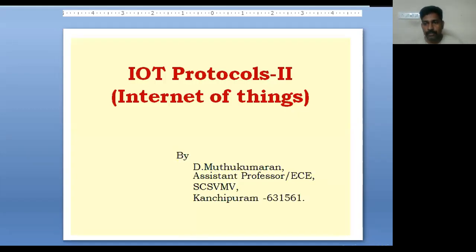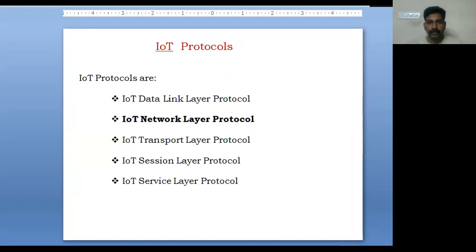So IoT protocols are two. In IoT protocols one, we had discussed about the data link layer protocols. In IoT protocols two, we'll discuss about network layer protocols. So generally we know that in IoT protocols we have IoT data link layer protocols, IoT network layer protocol, then IoT transport layer protocol, then IoT session layer protocols, and IoT service layer protocols. So in this session we'll discuss about IoT network layer protocols.